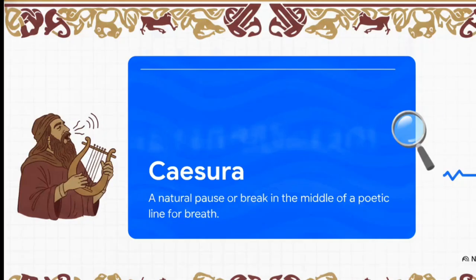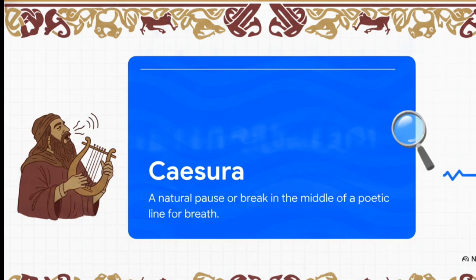They also relied heavily on what's called a caesura. A caesura is a natural pause or break right in the middle of every poetic line. And this wasn't just some fancy stylistic choice, it was a highly practical tool. It literally gave the passionate, shouting reciter a brief moment to catch their breath before launching into the second half